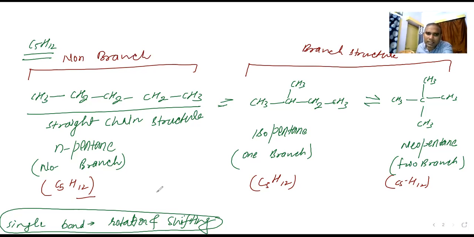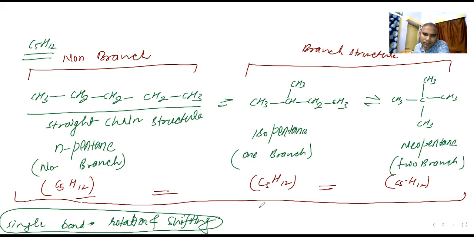Molecular formula all is having the same. You can see molecular formula same, but the structure is different. Here is unbranched, here is branch. The structure is different. So what are they all called together? The branch chains. Isomers. They all are called the isomers.